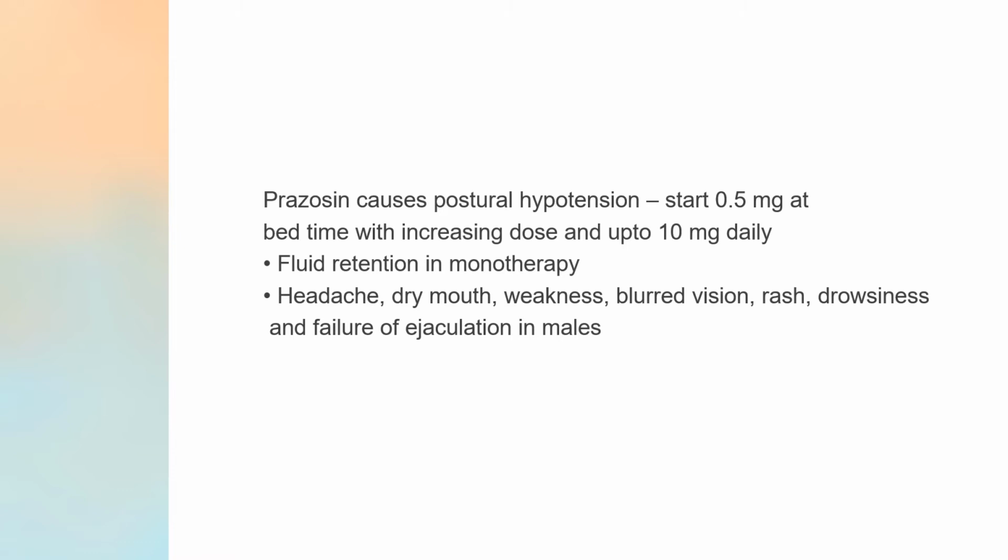You have to titrate the dose, and you can increase it up to 10 milligram daily. The other problem with prazosin is fluid retention in monotherapy. There can be headache, dry mouth, weakness, blurred vision, rash, and drowsiness. These are some of the points that need to be considered whenever you give prazosin to a patient for controlling blood pressure.